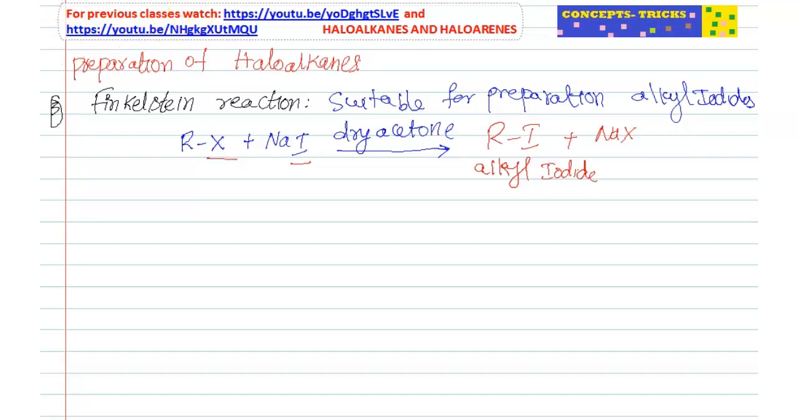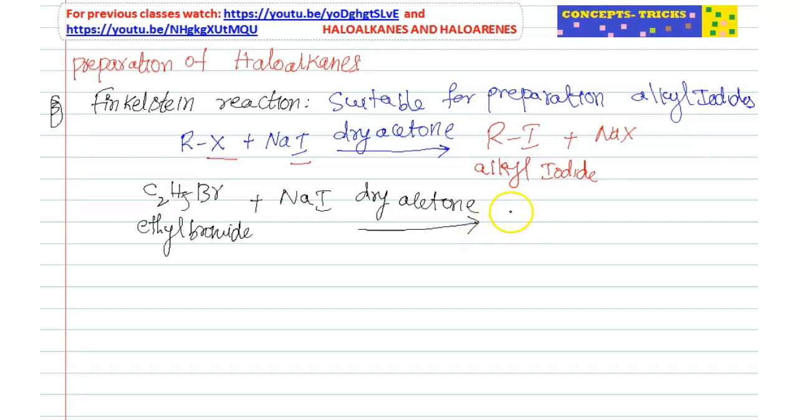So example, C2H5Br, ethyl bromide, reacts with sodium iodide in dry acetone. Gives C2H5I plus NaBr. So ethyl iodide. So iodides can be prepared in this method very easily. And we must consider here dry acetone. Dry acetone is a solvent.